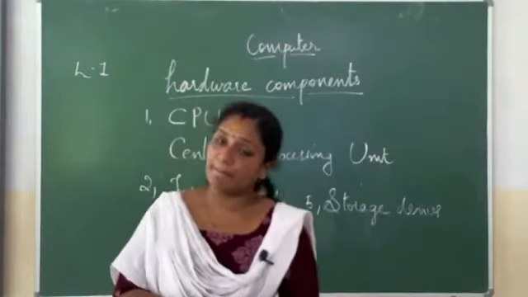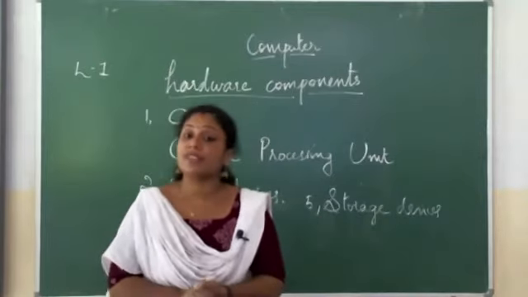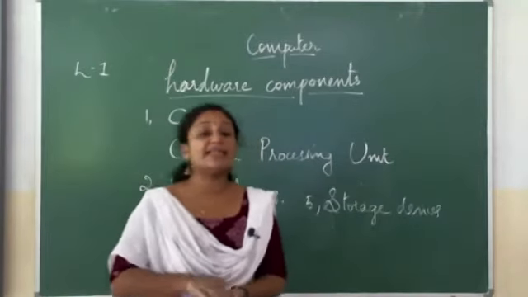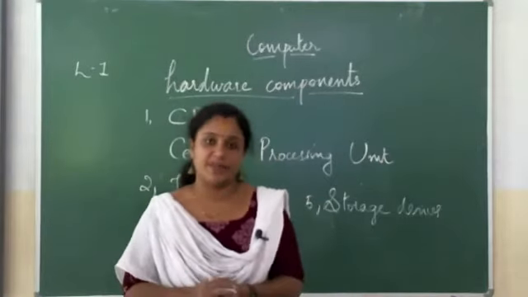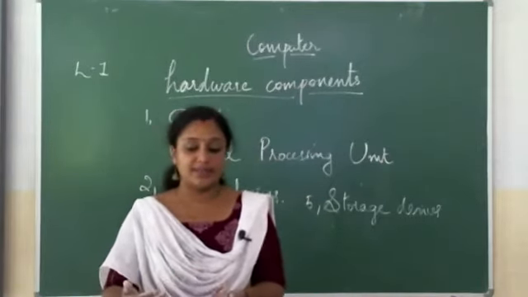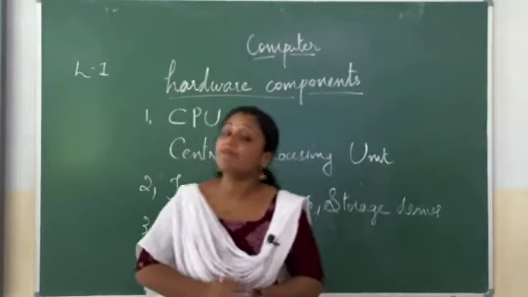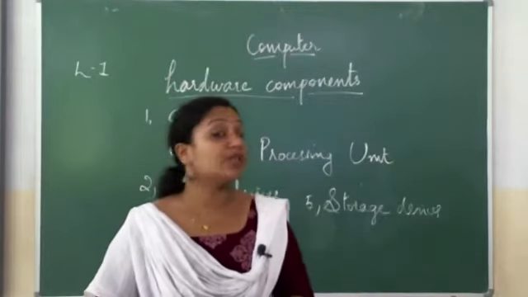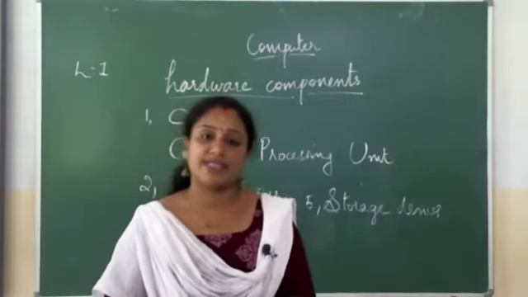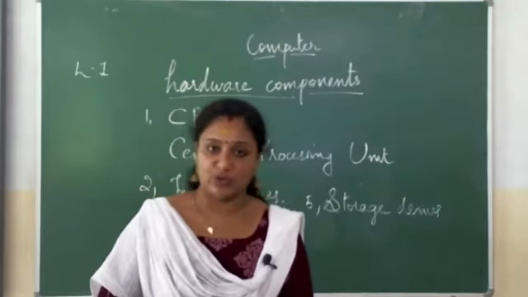From mainframe computers to the very small pocket computers are also available, which vary in size, performance, cost, everything. So in the next section, we can study about the different types of computers that are available, and we can study about the features and characteristics of each of these computers through a small video.